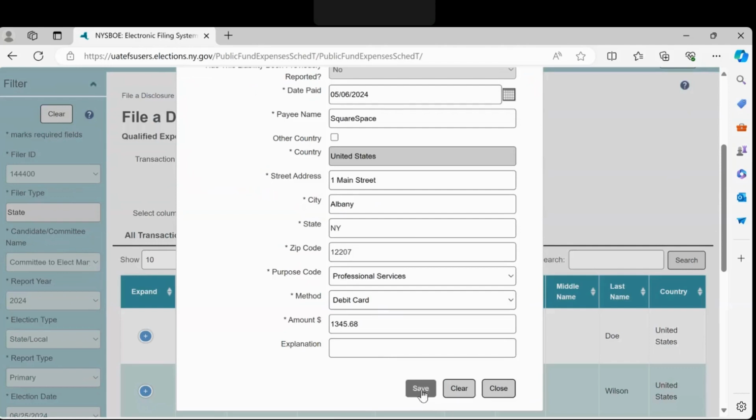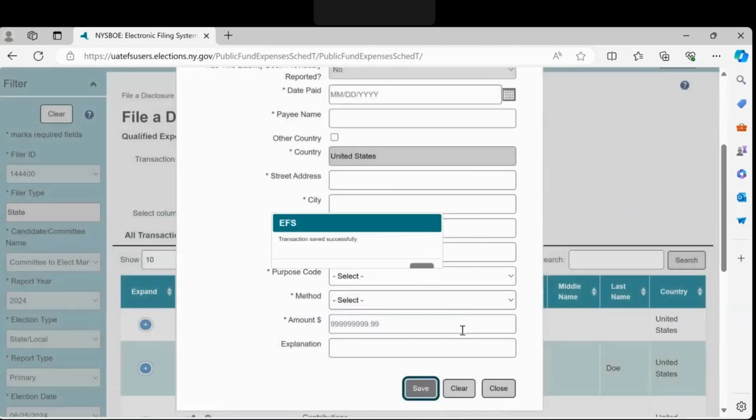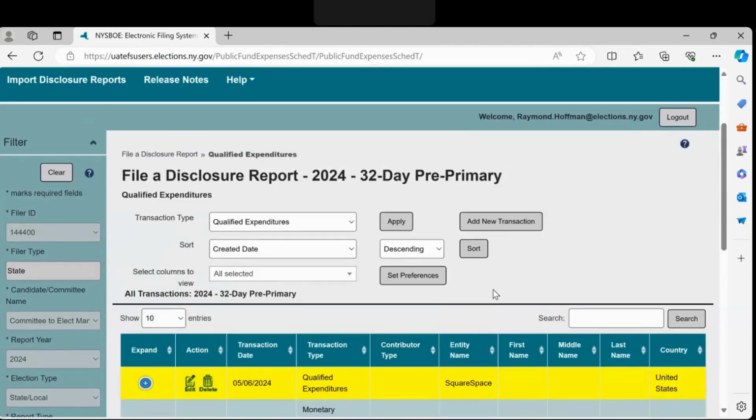Select the Save button, and a new dialog box opens with the statement, "Transaction saved successfully." Select OK to close. Transactions will populate in the table on the page as they are entered. Committees will need to repeat this process for all qualified expenditures. We hope this example is helpful for you as you enter your committee's qualified expenditures into the EFS web application. As always, staff at the Public Campaign Finance Board is happy and ready to assist you.